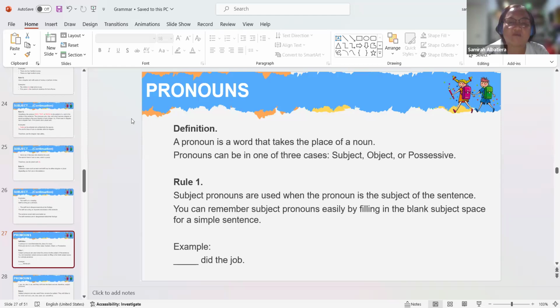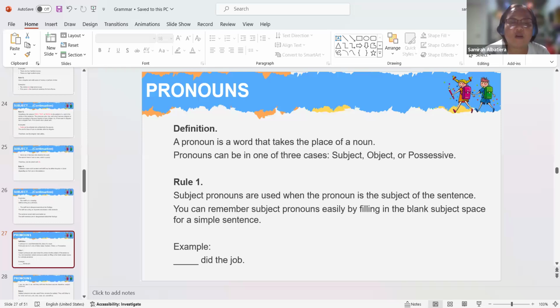You can remember subject pronouns easily by filling in the blank subject space for a simple sentence.